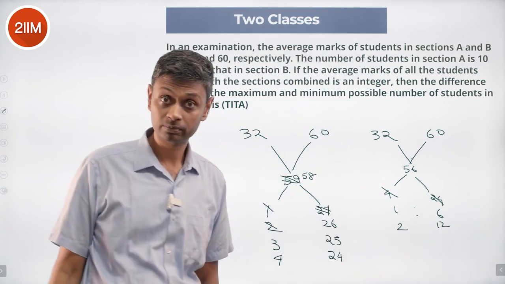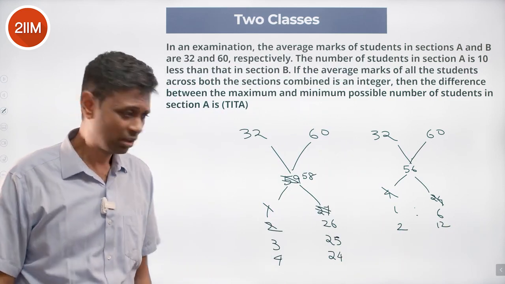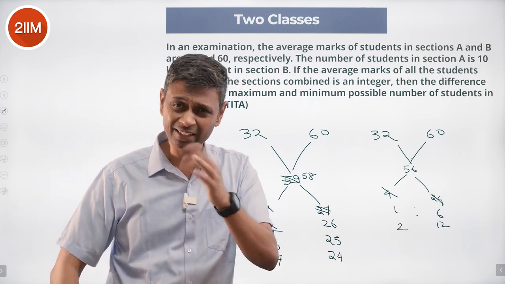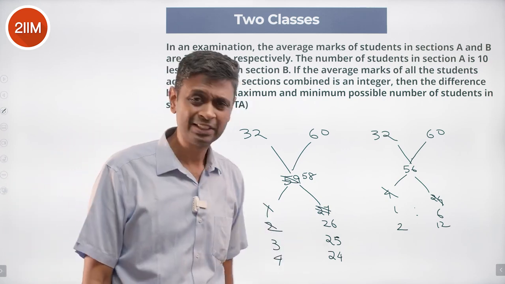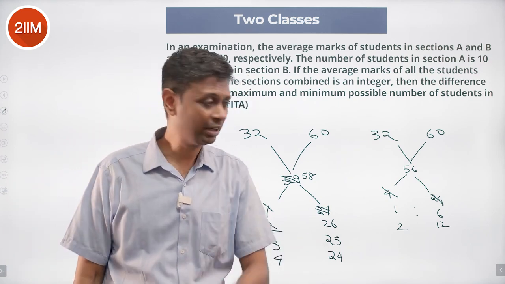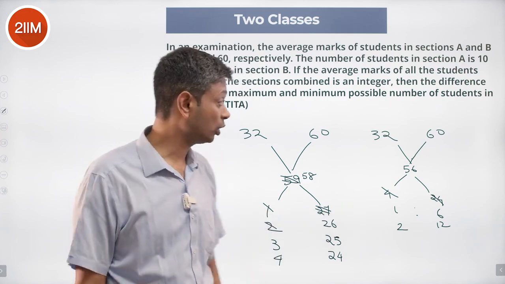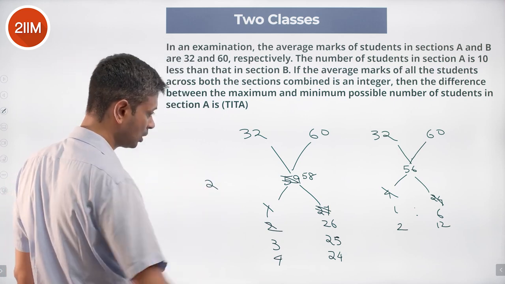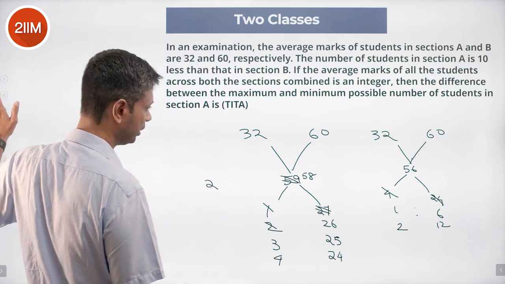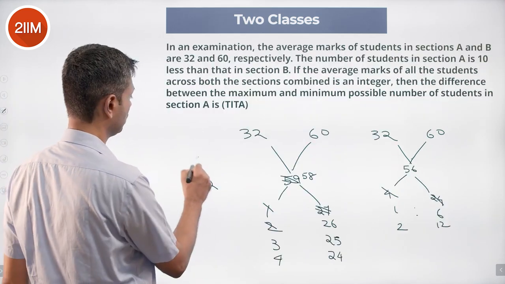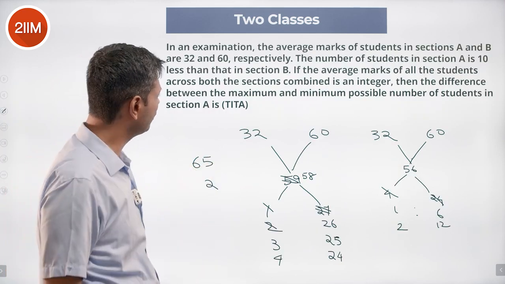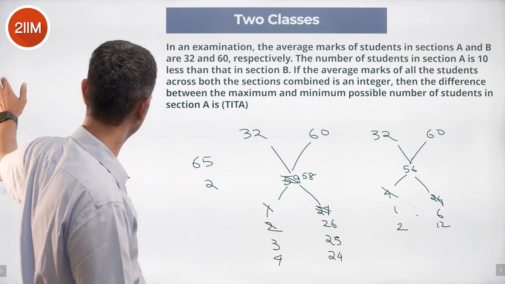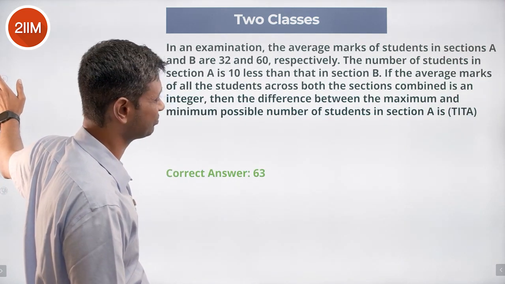That is possible. Fine. So the other extreme, when we take the ratio to be 4 and 24, the difference is 20x. 20x cannot be 10, but 4:24, which is 1:6, 5x can be 10, which is what we are plugging here, 2 and 12. So the minimum number of students can be 2. Maximum number, which we did here, can be 65. The difference between the maximum and minimum possible number of students in A, 65 minus 2, 63 should be the answer. Yeah, done.